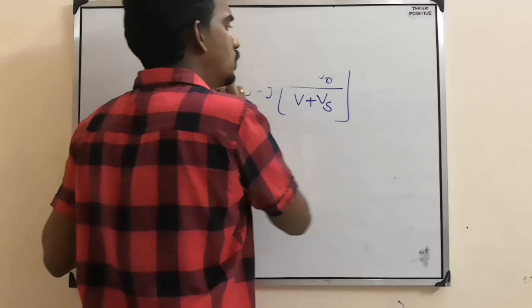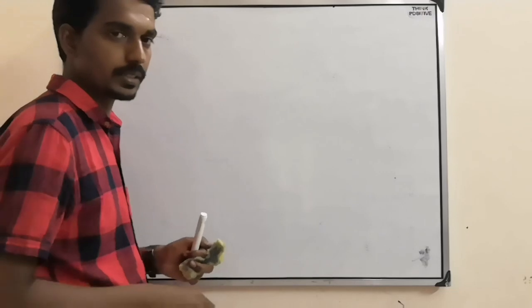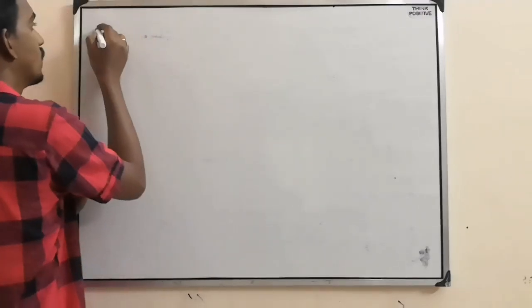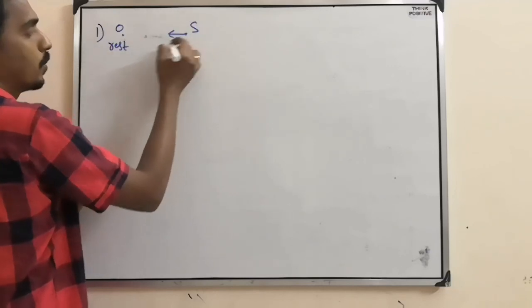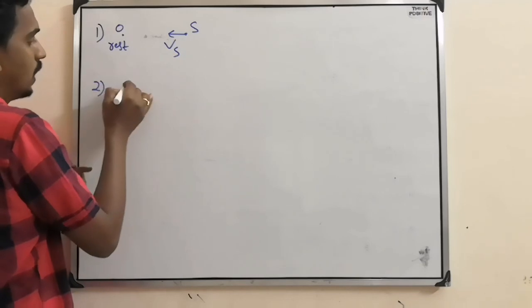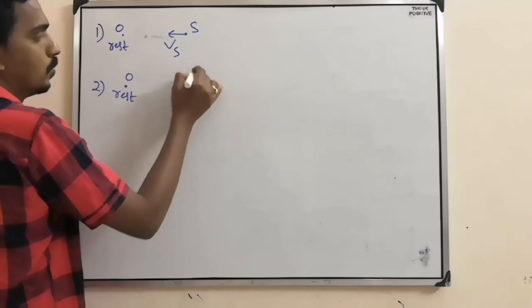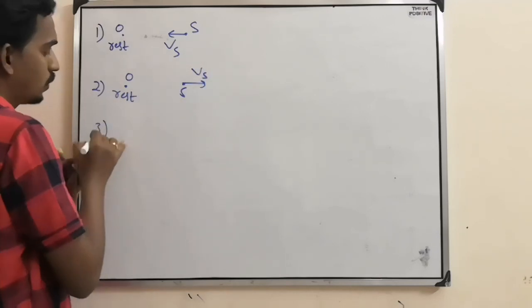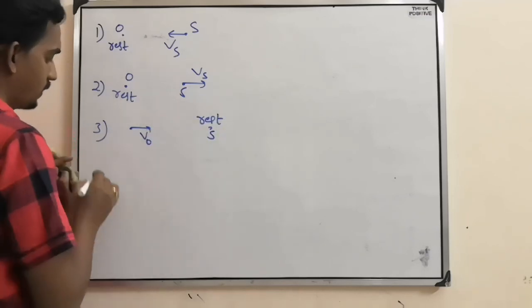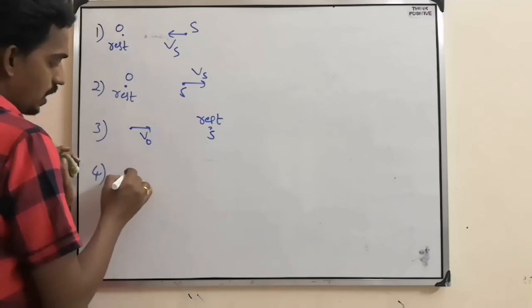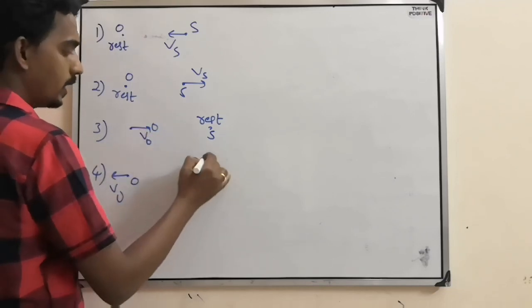Now, I will give you all the possible 8 situations, but you have to write the formula for apparent frequency, and that is the assignment for today. First one, observer at rest and source is approaching. Second one, observer is at rest and source is moving away. Then third one, observer is moving towards but source is at rest. Fourth situation, observer is moving away but source is at rest.